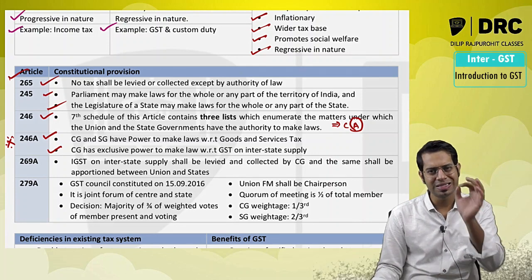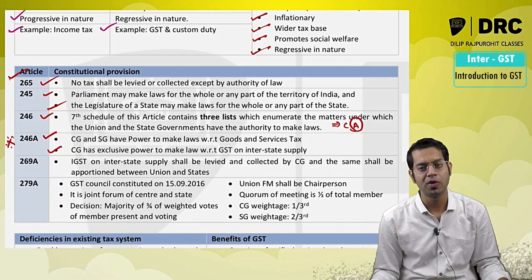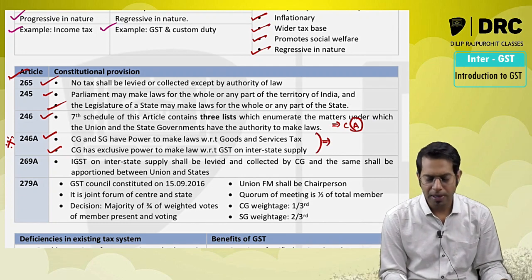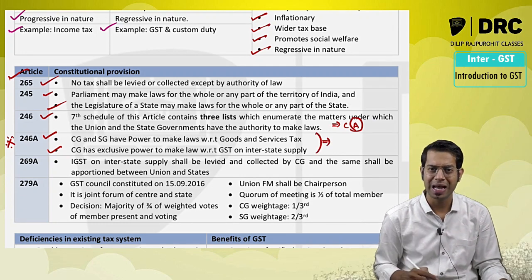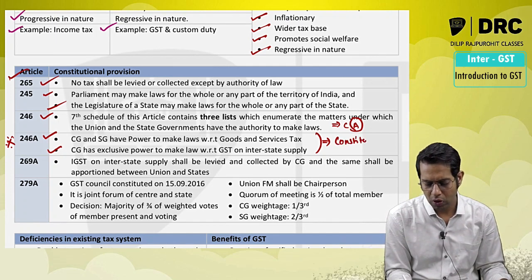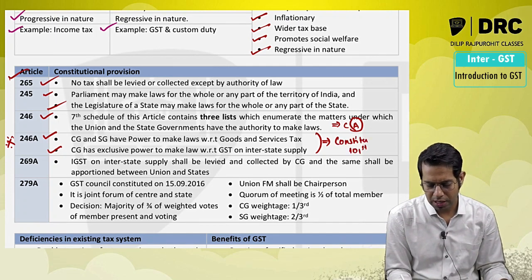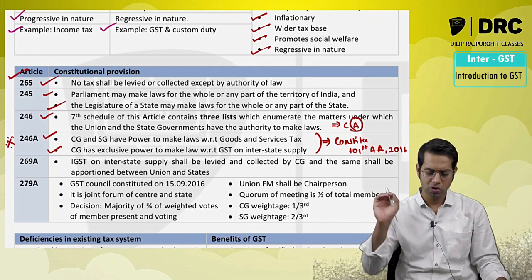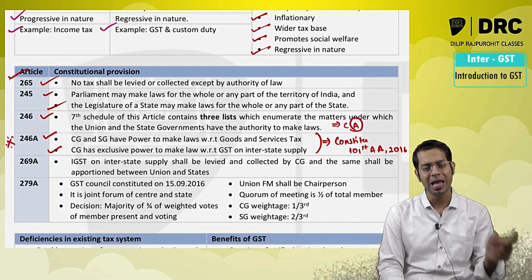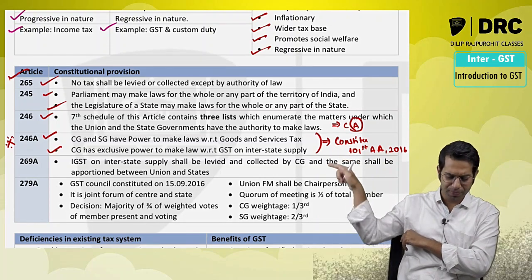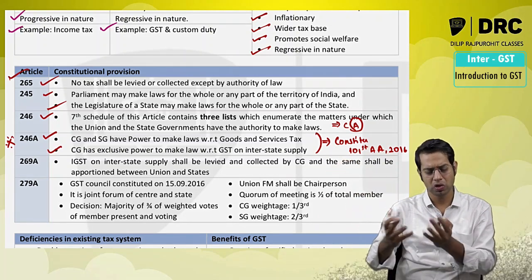And it also said that the central government will have the exclusive power to make law in respect of interstate supply. Please note, an amendment was made in our constitution. Sir, how did this amendment come into existence? This amendment came into existence by the Constitution 101st Amendment Act 2016. By this amendment, these three articles were introduced in our constitution.